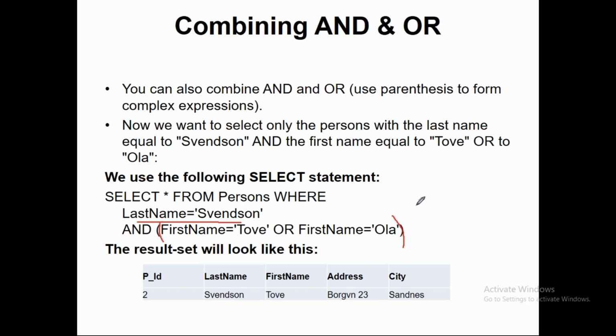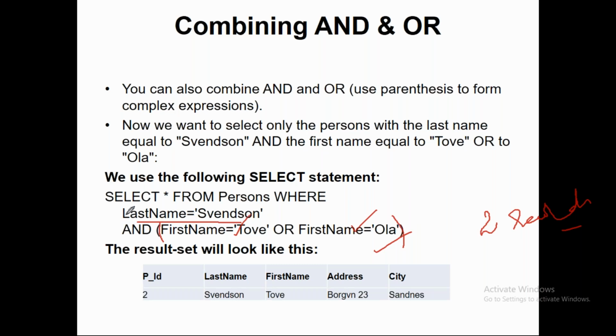So what will happen? The one in the parenthesis will run first. First name is equal to Tove or first name is equal to Ola. There are two different records, and both conditions are satisfied. You'll get two records first when you run the one in the parenthesis.